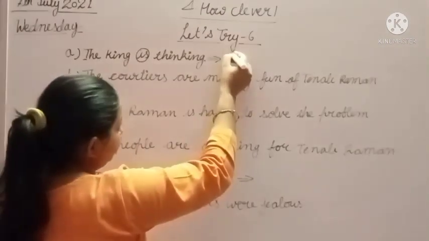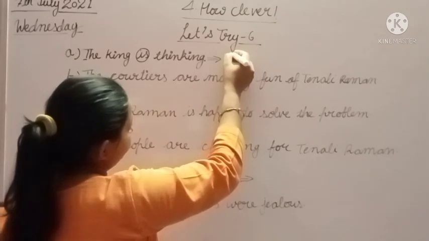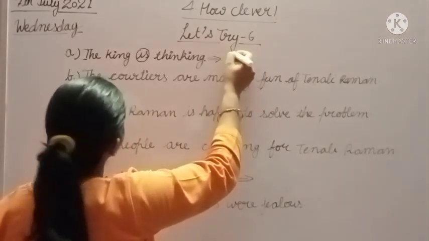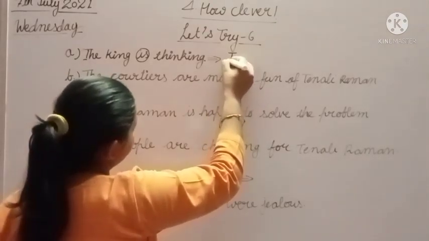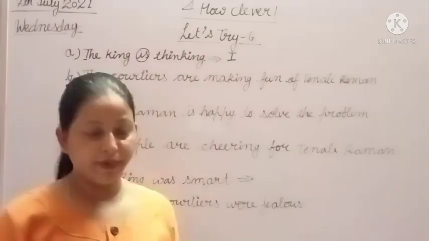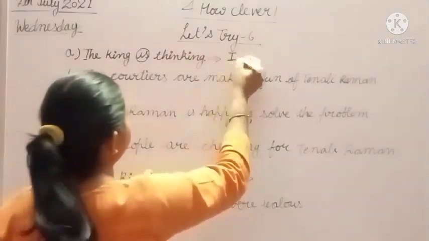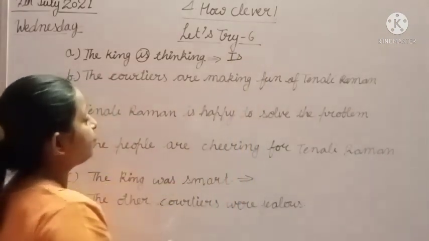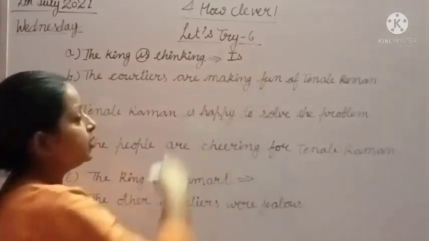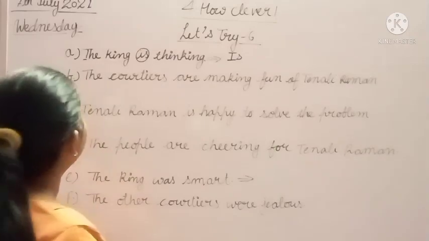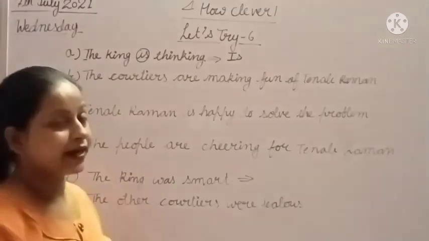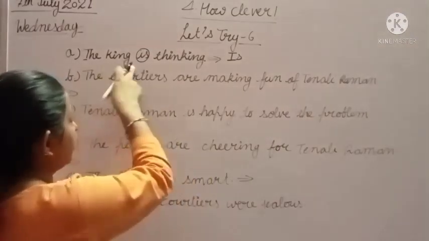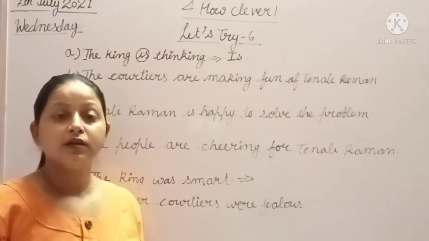Whenever we write a sentence, the first letter is capital, so it will be capital: Is. After that, after the helping verb, we will have to put the subject. And where is the subject? The king. What is the subject?